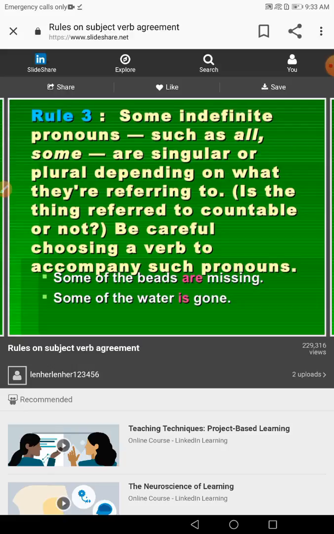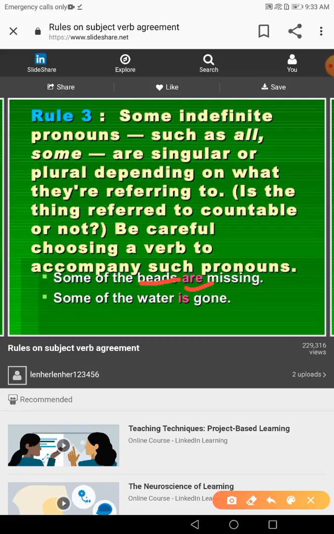We can say something else. It depends also on the object of the preposition. Here, guys, if we look at the word beads, what comes after the preposition of, that determines whether some will take a plural or singular form. Here beads is a plural, countable noun. That's why we say some of the beads are.